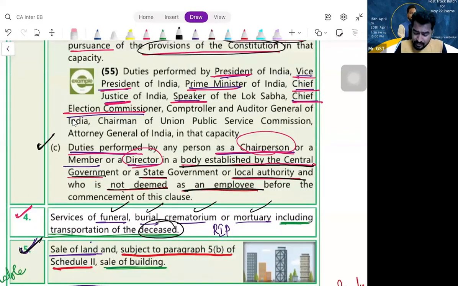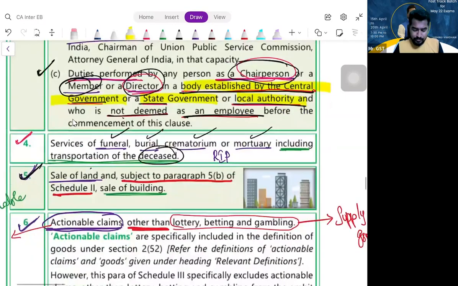Any person providing his services as a chairperson or a director or a member of a body established by central government, state government, or local authority. While discussing RCM supplies in the last class, we discussed it. Do you remember? So the point is, if you are providing services as a member or a chairperson or a director of such a body, then your services are not a supply.